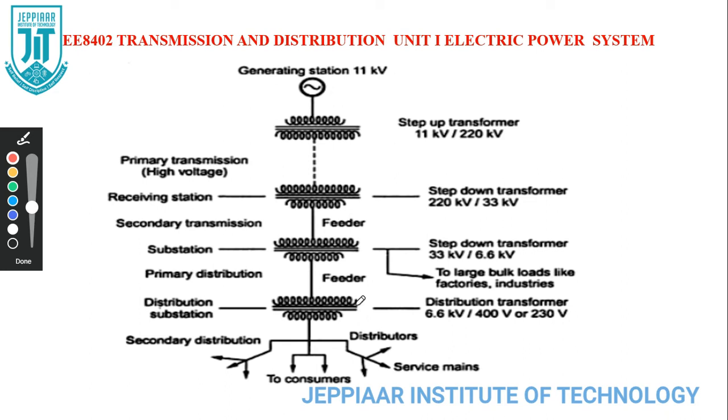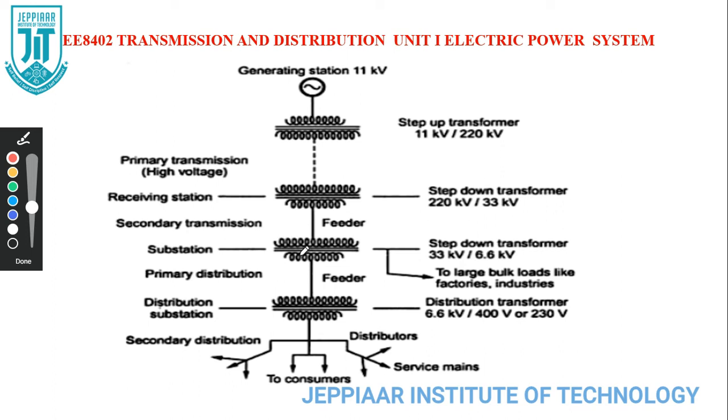Whereas from primary distribution to secondary distribution, we have the bulk customers, those who require 6.6 kV, like factories and industries. They use bulk load, and this is called primary distribution.